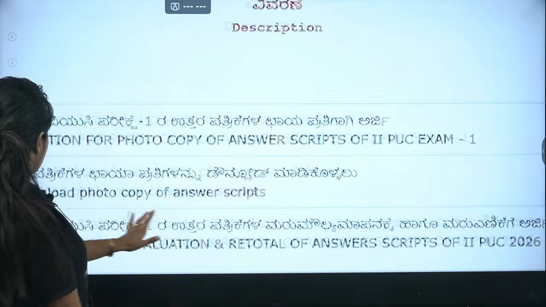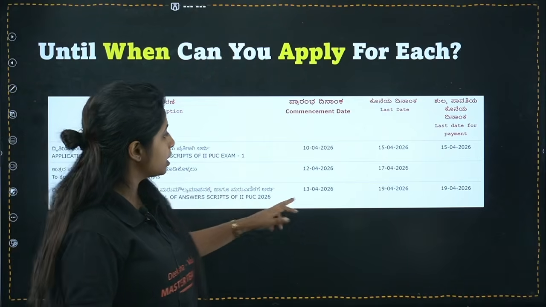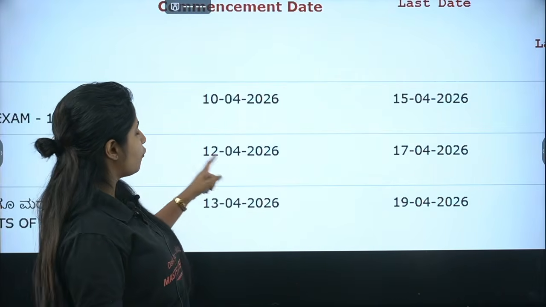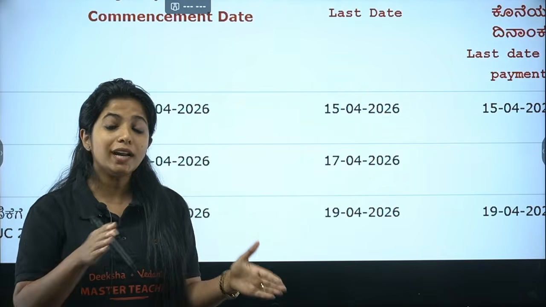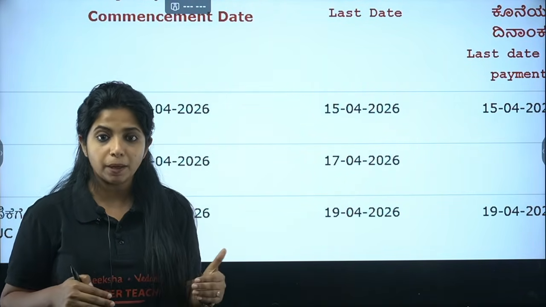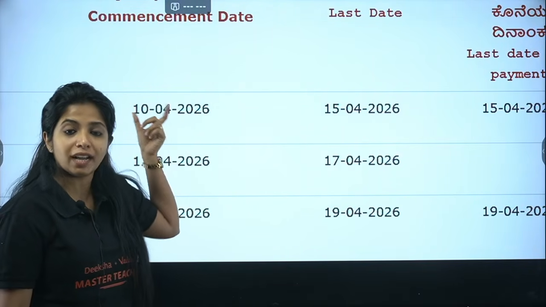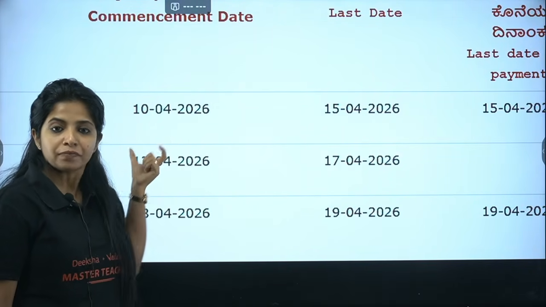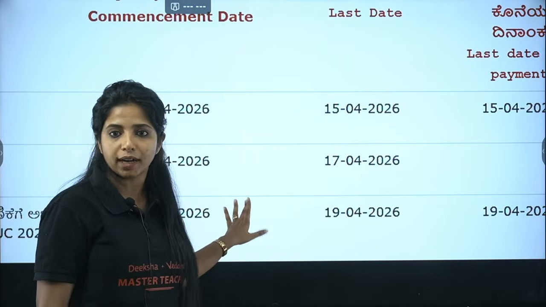Second thing, to download the photocopy of the answer, that also has a duration. It starts from 12th of April 2026 to 17th of April 2026. Only during this particular time you can download. So once you have applied, you will get the paper, and for downloading the duration is from here to here. So don't expect, "On 10th I have applied, on 10th only I'll get it." No, it starts from 12th of April 2026. From this gap to this gap only you can download your papers.